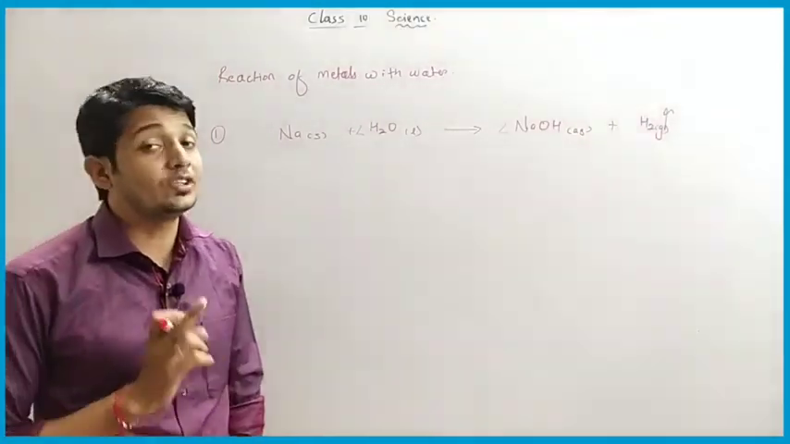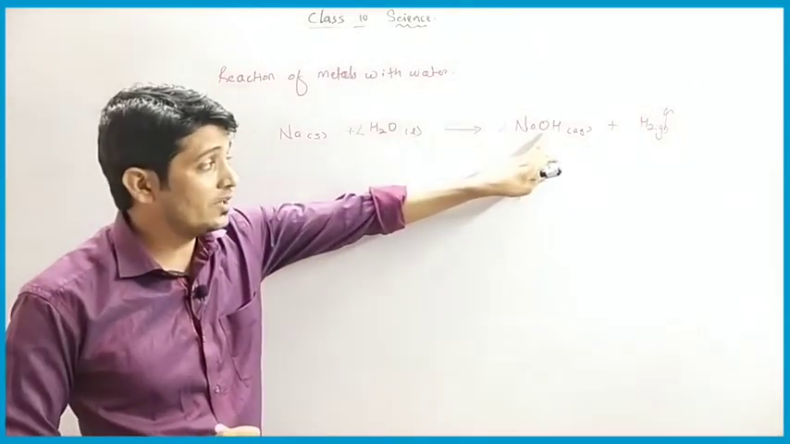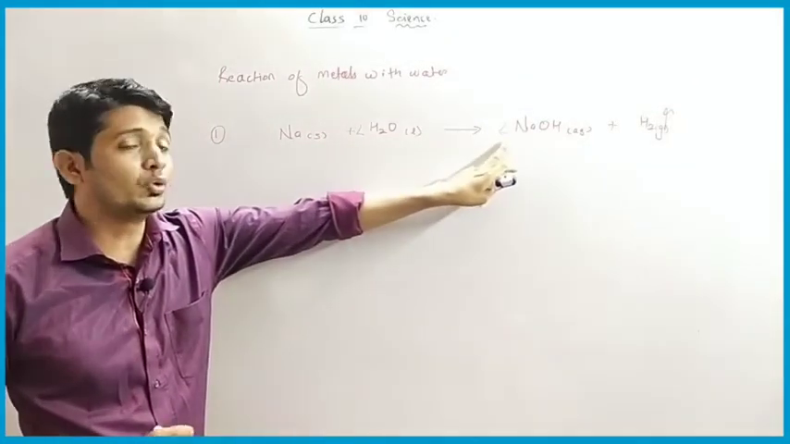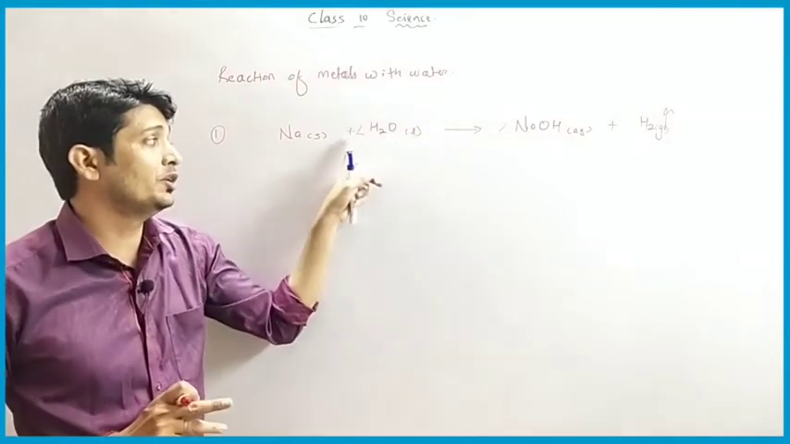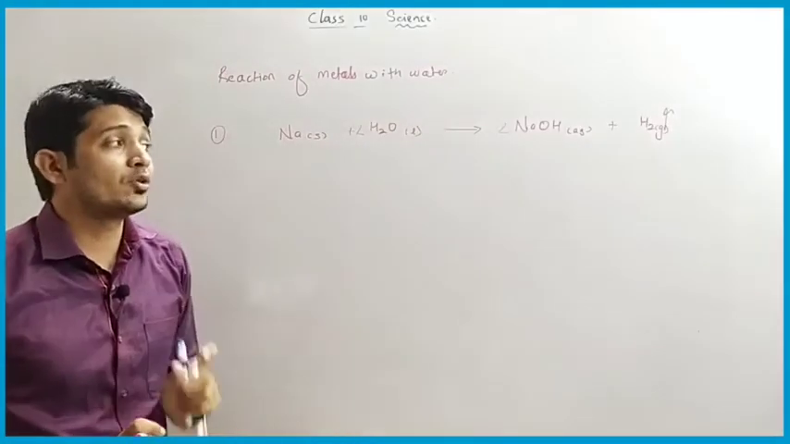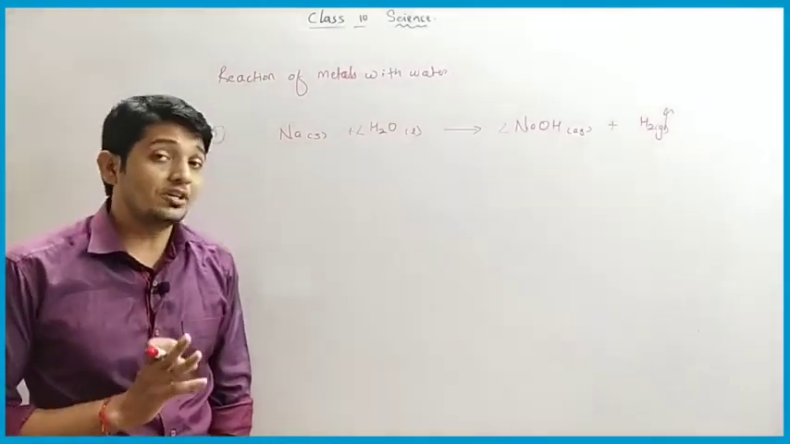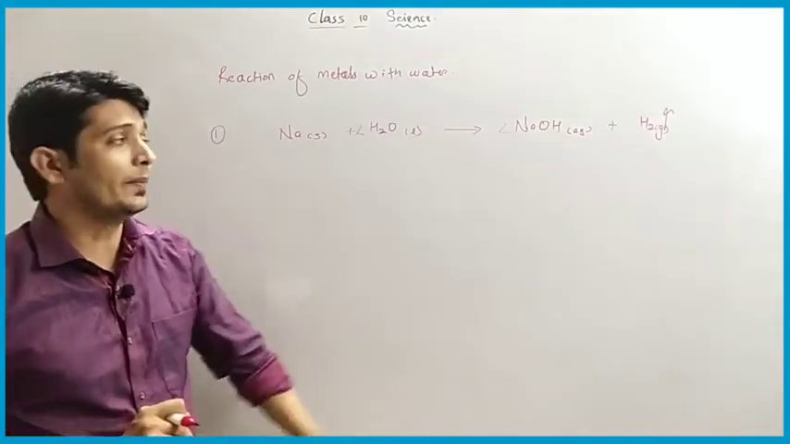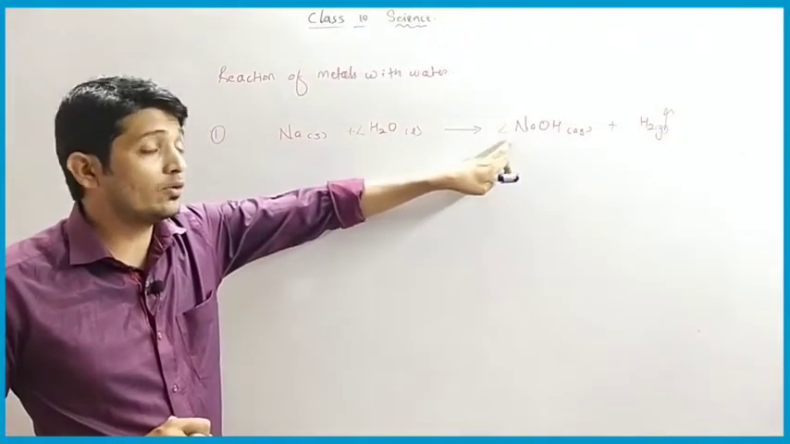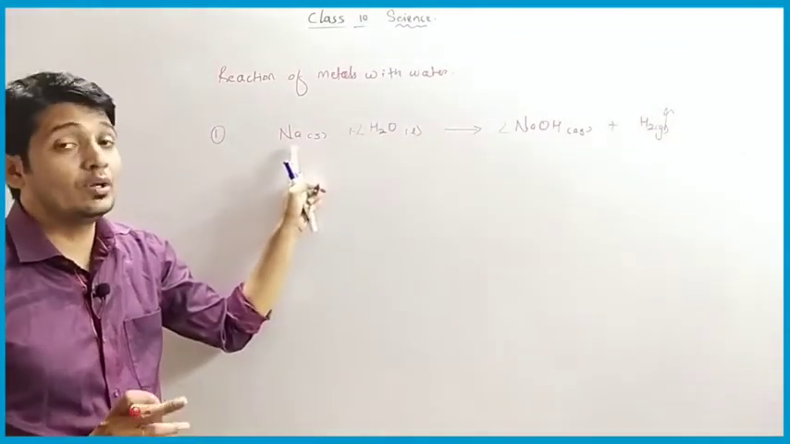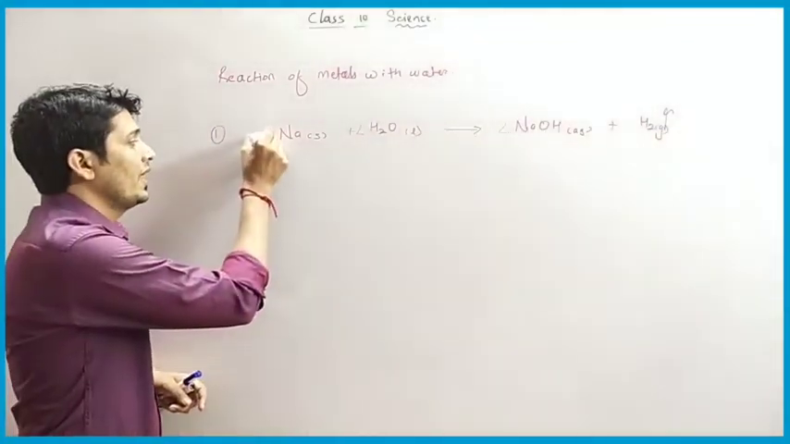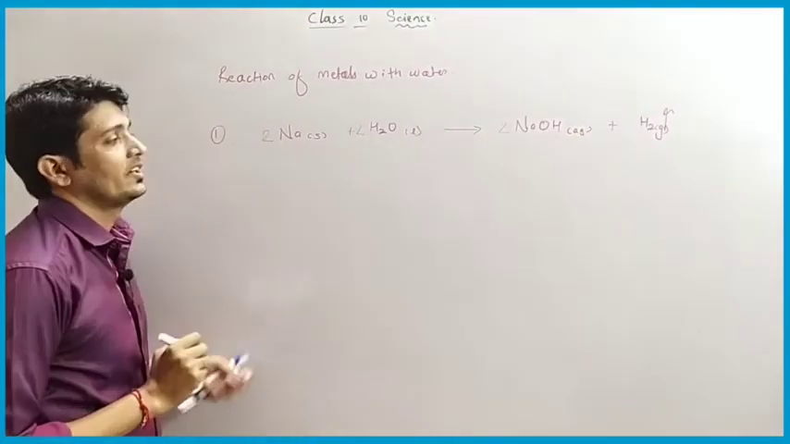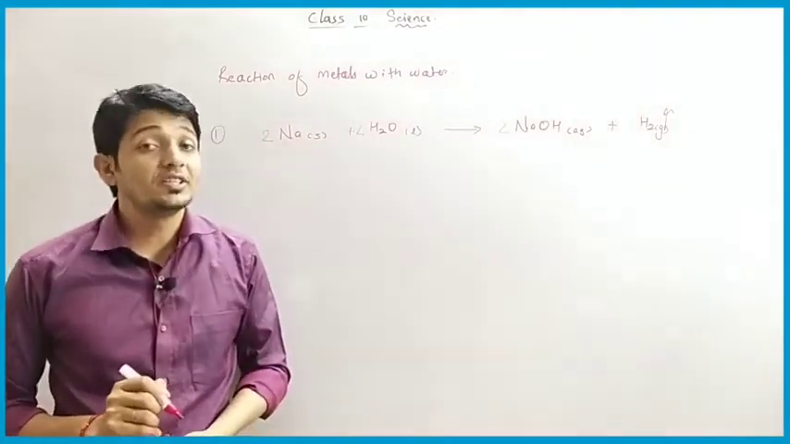Now we have to balance the oxygen atoms. Here we have 1 into 2 is 2, and here we have 1 into 2 is again 2. So after hydrogen, oxygen is also balanced. Now we have to balance sodium metal. Here we had 2 atoms of sodium and on the other side only 1, that means we have to multiply by coefficient 2. So now our reaction is balanced.